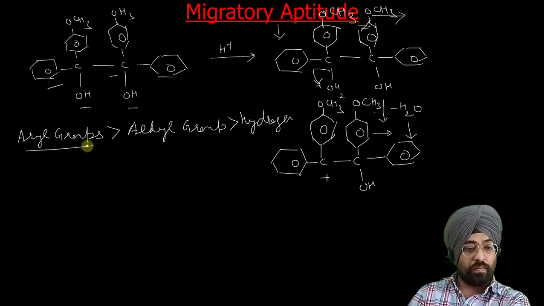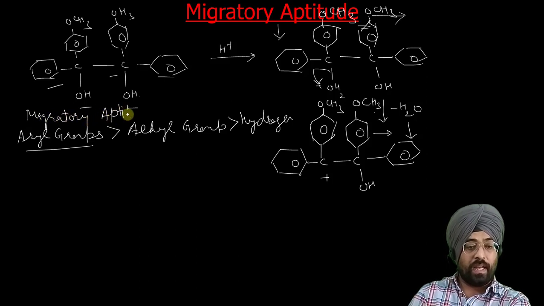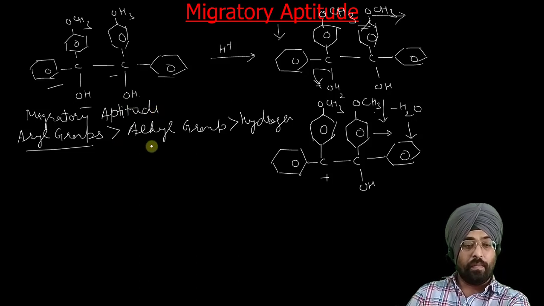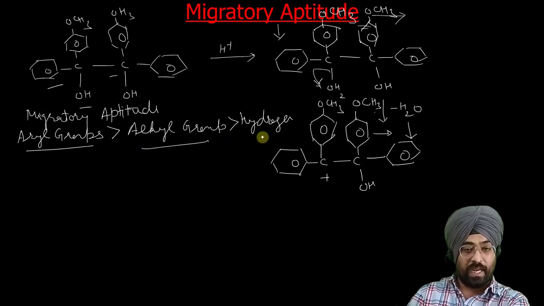So aryl groups have a higher tendency to migrate than alkyl groups. Alkyl groups have higher migratory aptitude than hydrogen.